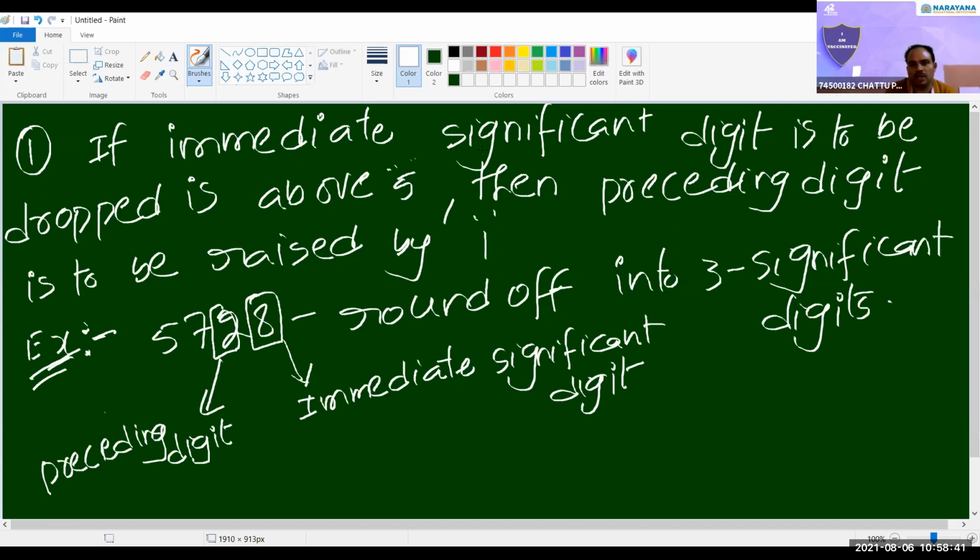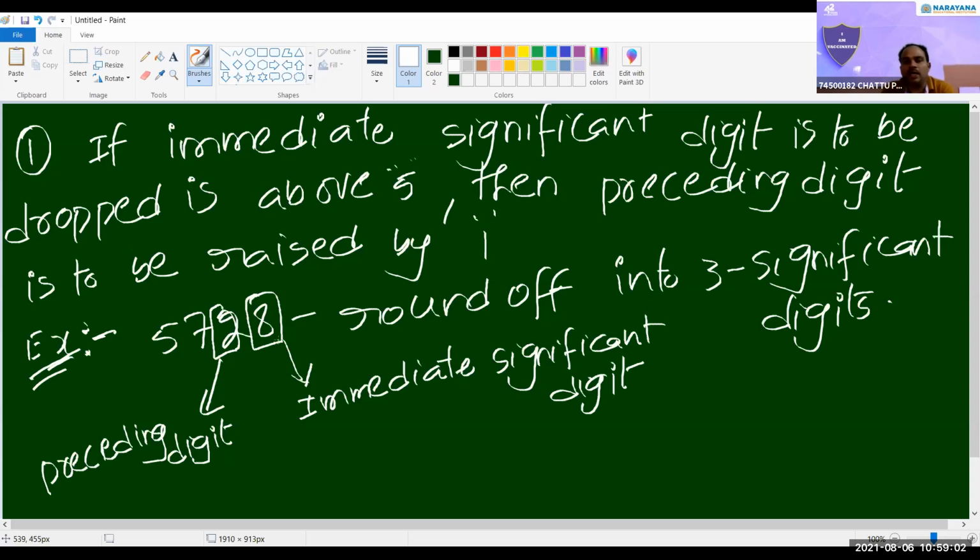Observe carefully. If 8 is the immediate significant digit, 2 is the preceding digit in the given number. So there are 4, 5, 7, 2, 8. 4 significant figures are there, all non-zero. We have to round off these 4 significant figures into 3 significant figures. So we have to eliminate 8.